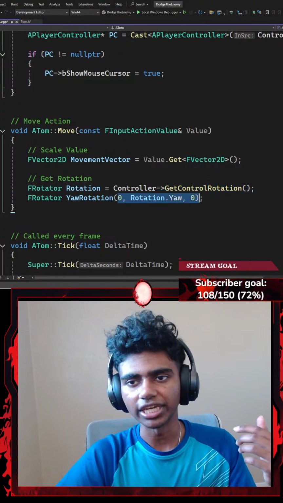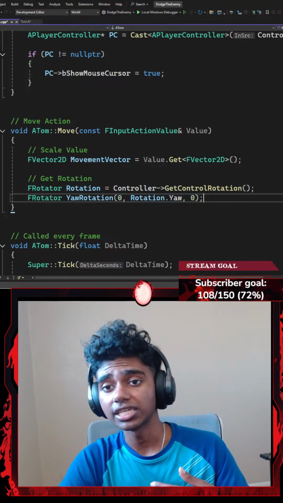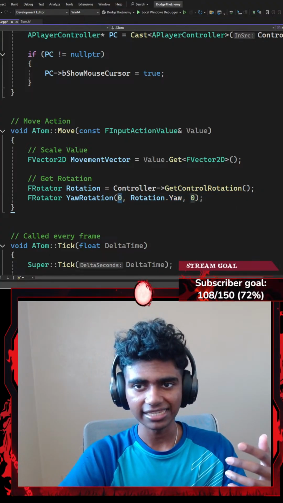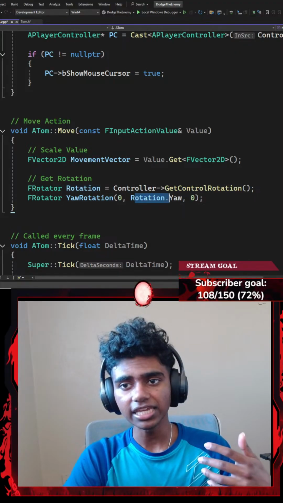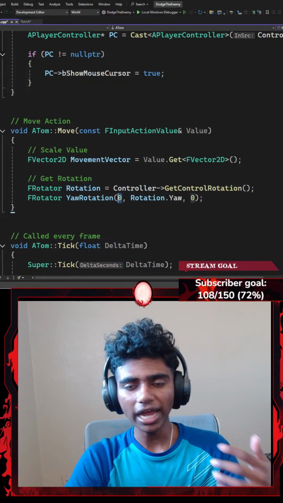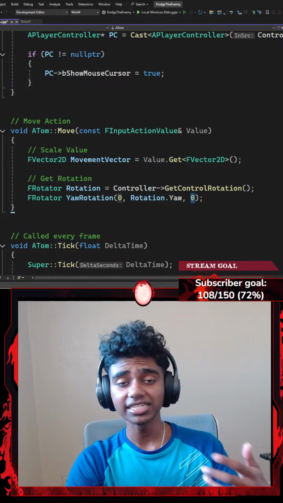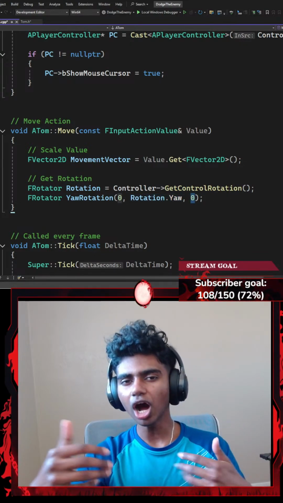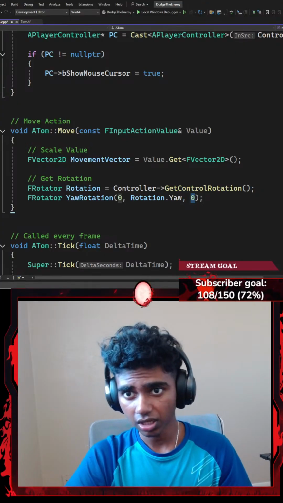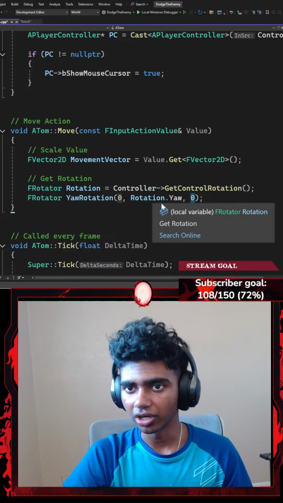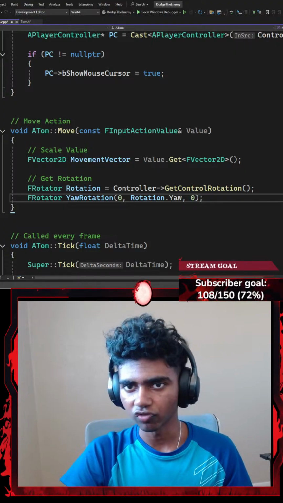The reason it's three is because we have x-axis, y-axis, and z-axis. In this case, my y-axis is 0, x-axis is my yaw, and my z-axis is my roll. So there is yaw, pitch, and roll. Y-axis is pitch, x-axis is yaw, and z-axis is roll.